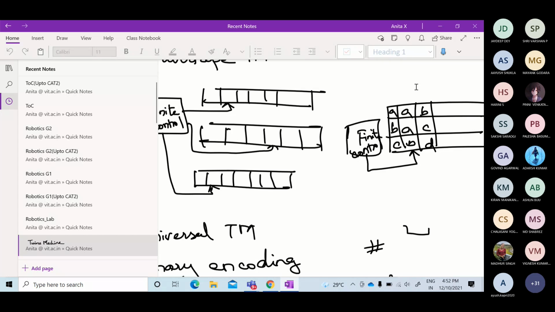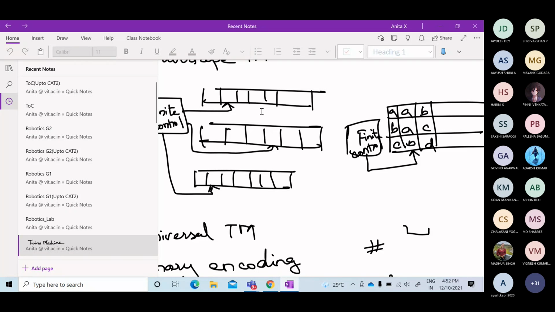In multi-head, in the single tape itself, I will be having multiple heads. Then another variation is the infinite tape, which we already discussed: at both ends there is no limitation at all. These are the variations of the Turing machine. What we have seen earlier is the standard Turing machine, and what we are discussing now is the variations of Turing machines.